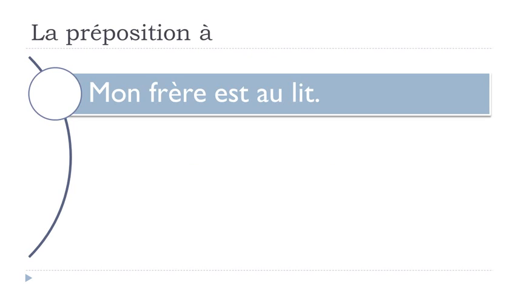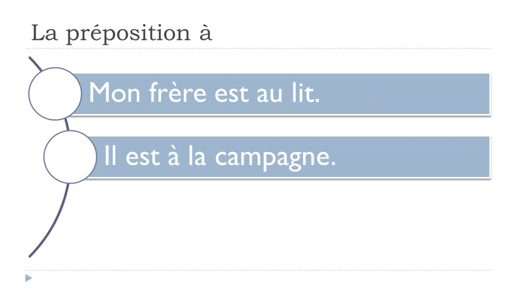So the first one, mon frère est au lit. Mon frère, my brother, is au lit, in bed. Lit is bed. Mon frère est au lit. Second example, il est à la campagne. Campagne, country, countryside. Il est à la campagne. All right, so in that case, we will use this preposition à,